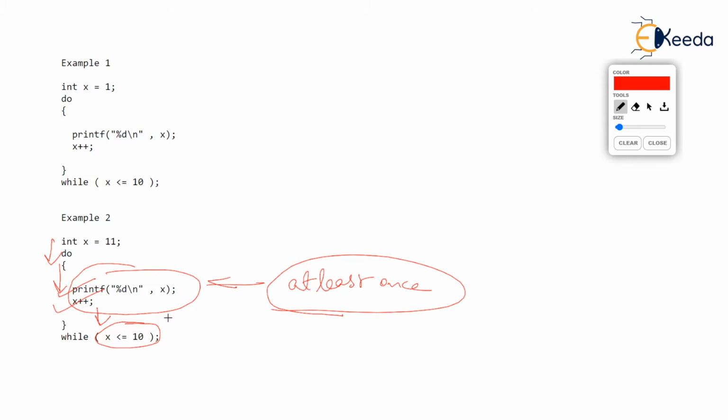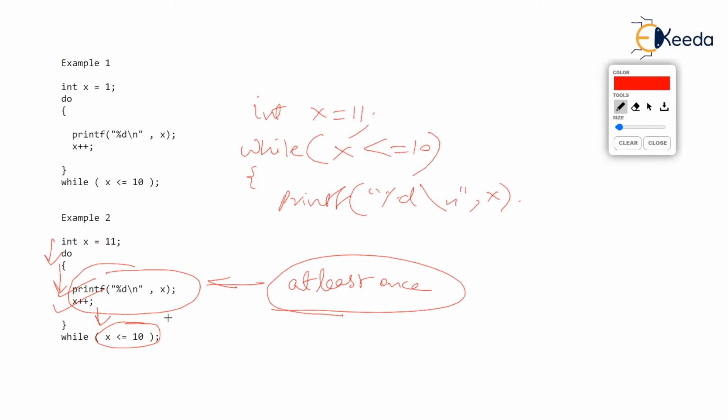Just imagine I have written int x equal to 11. Check this code. And then we have given while x is less than or equal to 10, print x, x++, and then close brace. You will immediately say, sir, this is a while loop which will not give any output. It's not wrong. It won't give any error, but it won't give any output because initially x is 11.